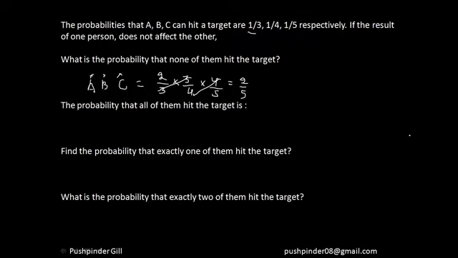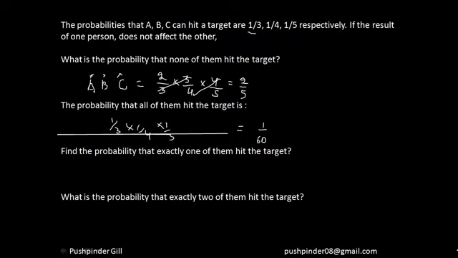So if you see, this and this get cancelled, and the probability that none of them hits the target is this, right? Now we have to find the probability that all of them hit the target, that A also hits the target, B also hits the target, and C also hits the target, which is nothing but the multiplication of all the probabilities, which is 1 by 3 into 1 by 4 into 1 by 5, which is equal to 1 by 60, right? I hope everyone understood.